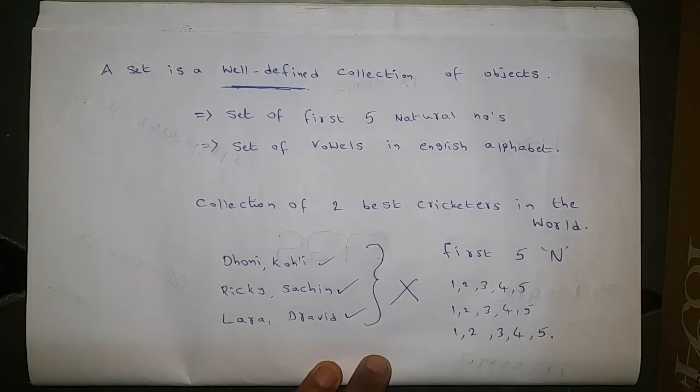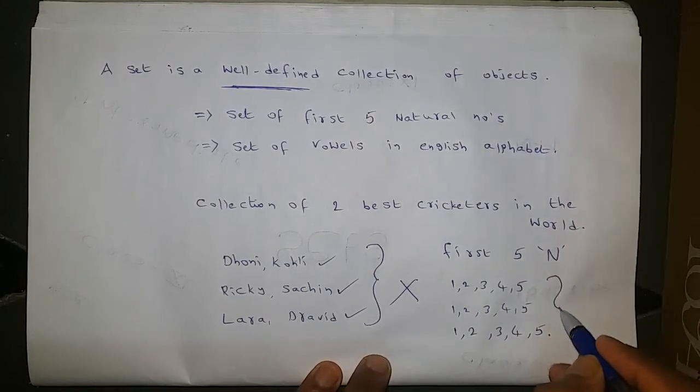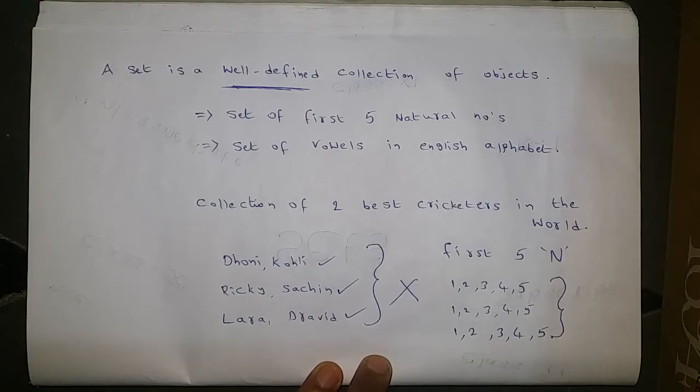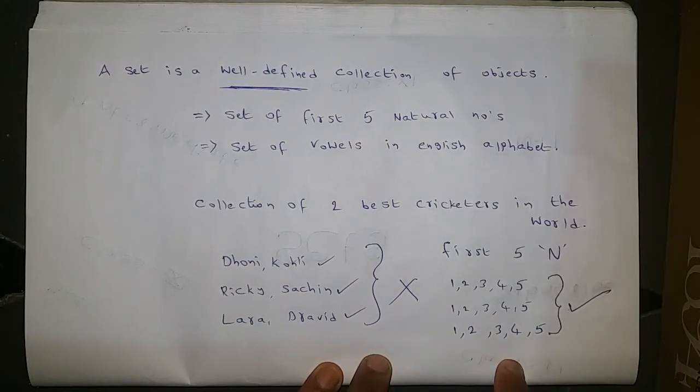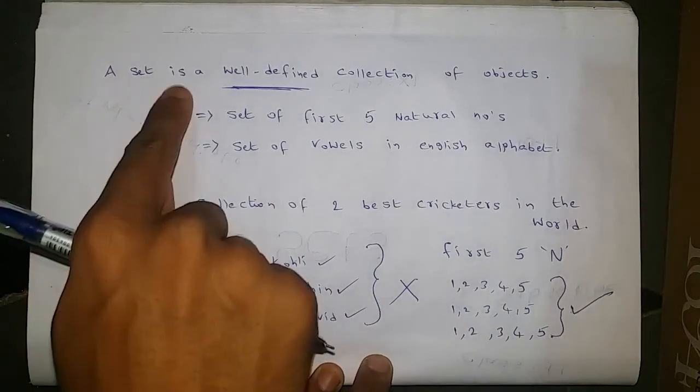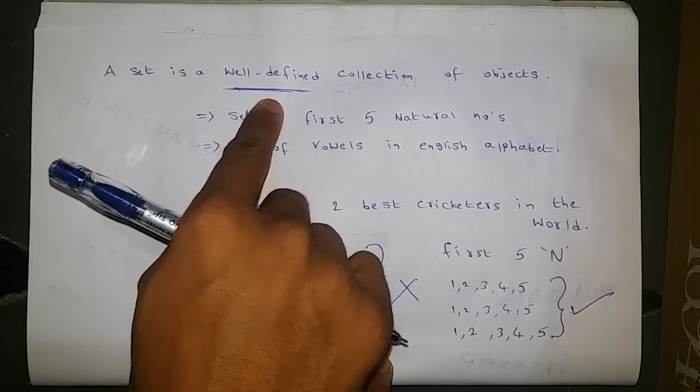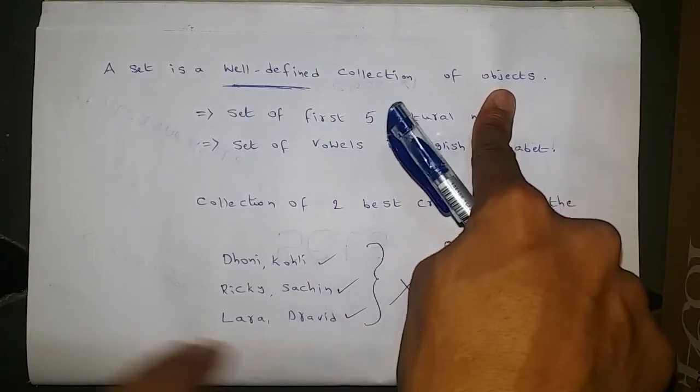So now in this case, not only 3 numbers, if we ask hundreds of members also, all 100 members' answer will be 1, 2, 3, 4, 5 only. So in this case, these 5 natural numbers are defined. So that's why a set is a well defined collection of objects.